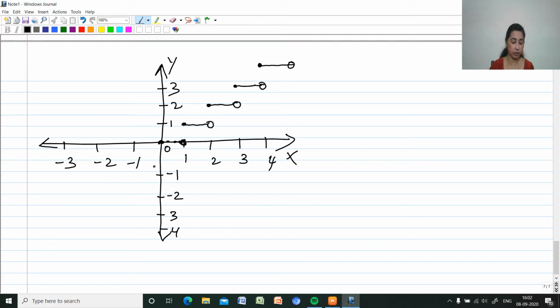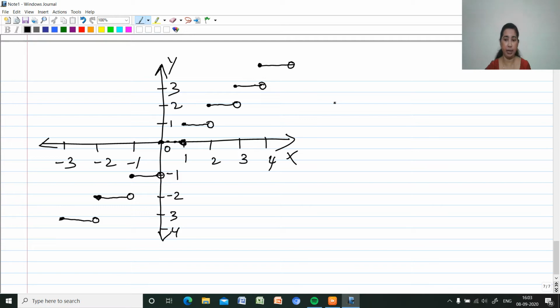Same way downwards also. Till -1 it will be -1 itself, then the remaining part will be 0, and the graph goes on like this. It will be a step graph, and this is called the greatest integer function graph.